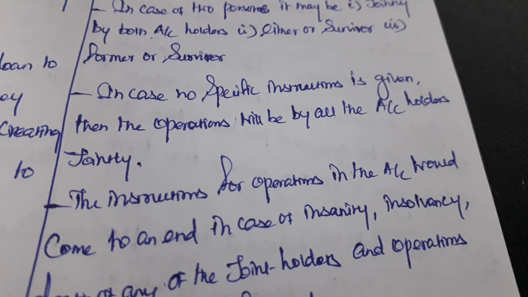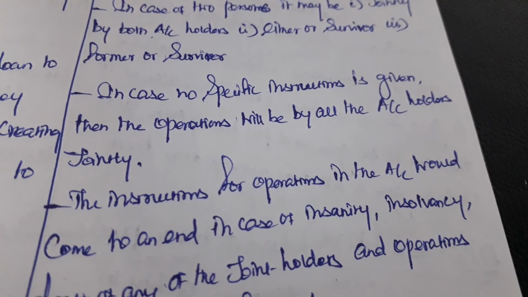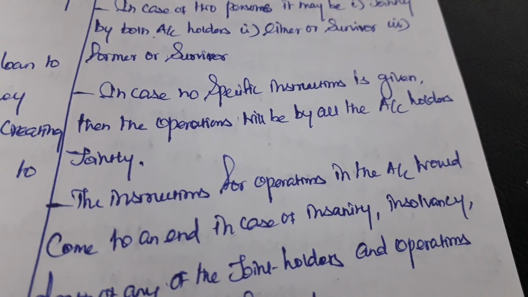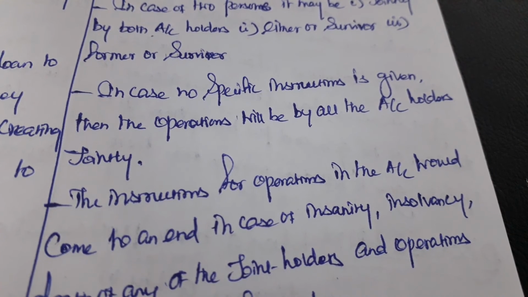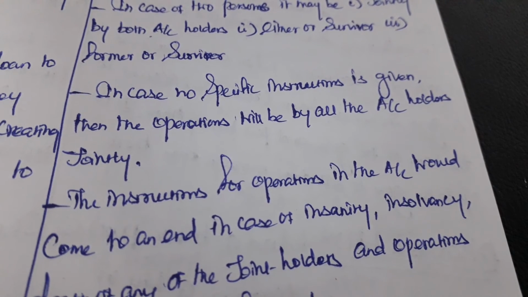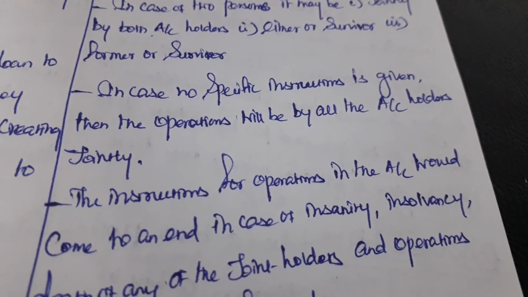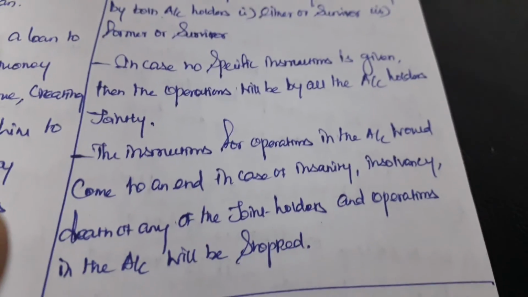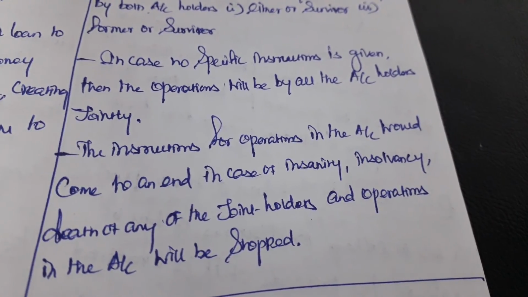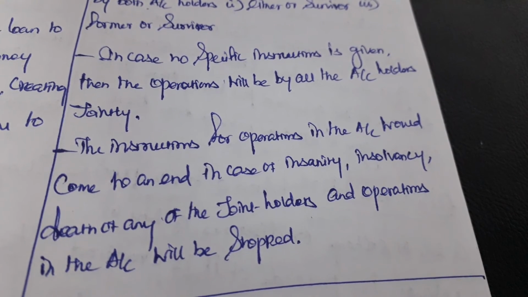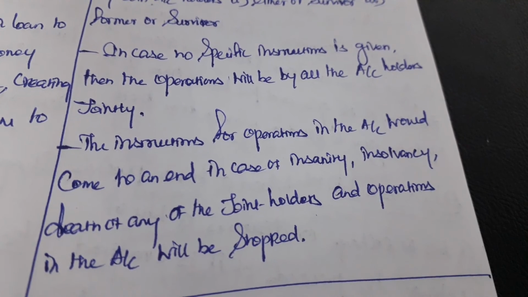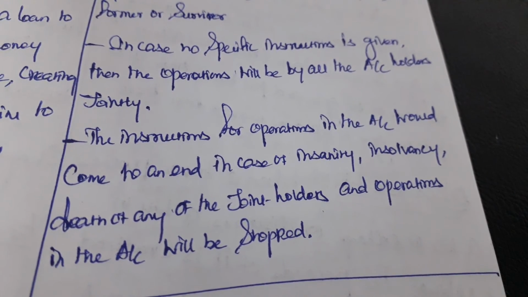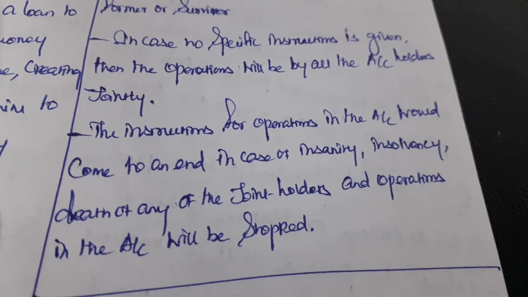What do you mean by this point? If one of our joint holders does not agree to withdraw money, the bank should not pay the money. The instructions for operations in the account would come to an end in case of insanity, insolvency, or death of any of the joint holders, and operations in the account will be stopped.